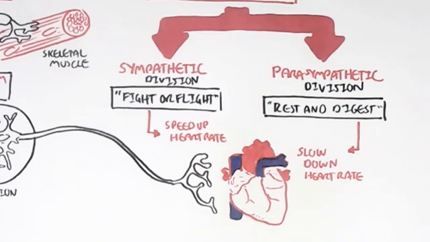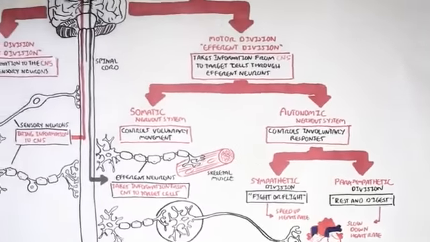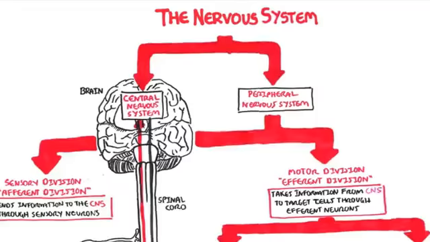What you have to try to understand is that the sympathetic and the parasympathetic responses do not only target the heart, they can target other organs. For example, they can target the gut and the salivary glands, but both have opposite responses to each other. And that concludes the video on the divisions of the nervous system.